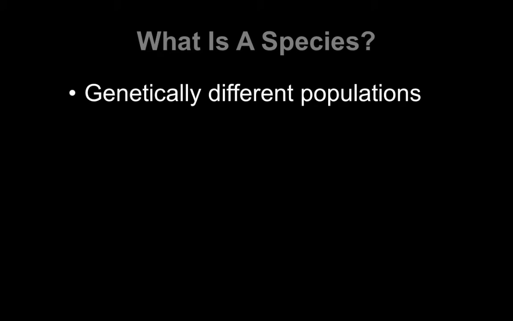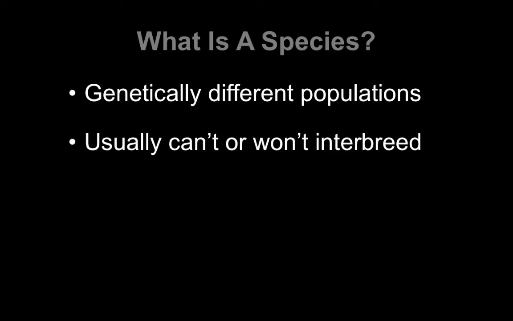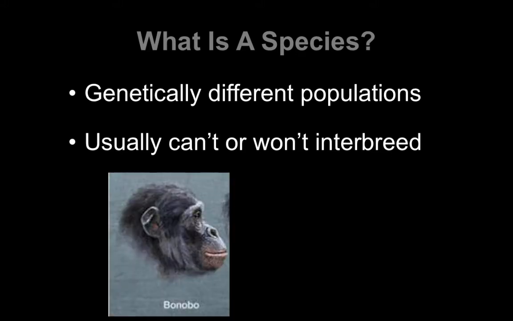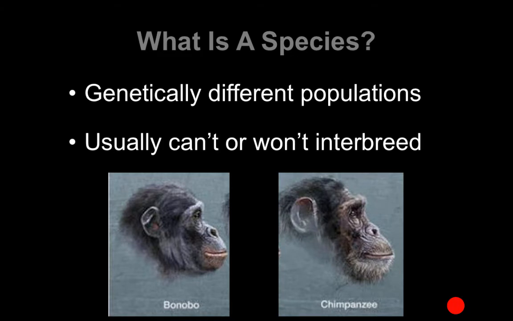So first, let's look at what species are. Species are a genetically different population. Different species generally can't or won't interbreed with each other. For example, bonobos and chimpanzees look very similar, act very similar, but they are different enough that they won't interbreed in the wild and therefore are different species.